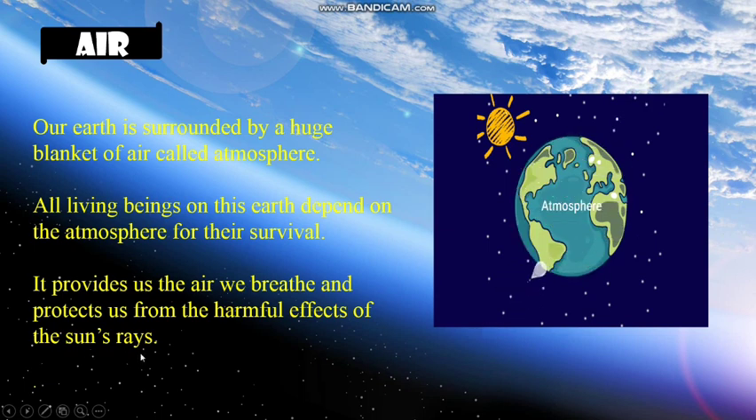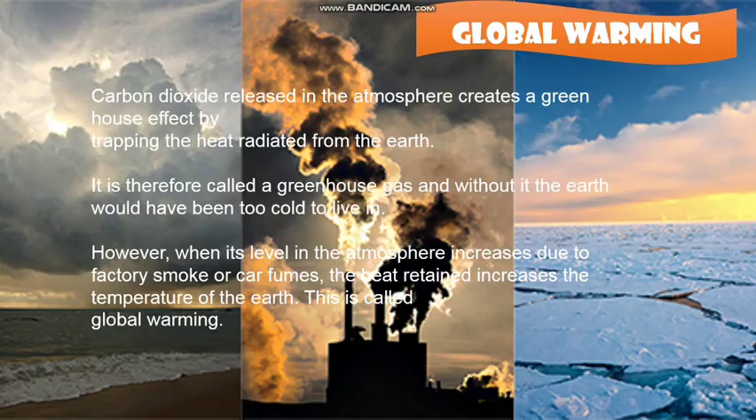So without this, what will happen, children? Yes, we will be baked alive by the heat of the sun during day and get frozen during night. So it is this mass of air that has made the temperature on the earth livable.